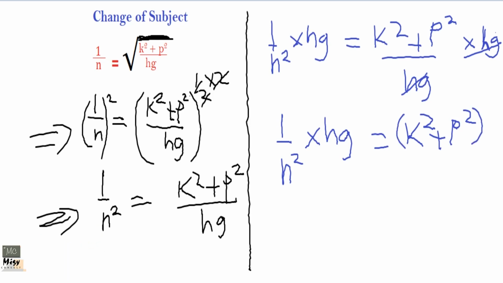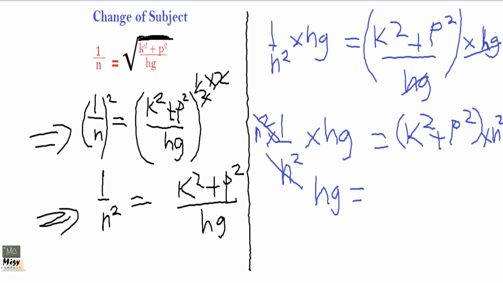This time around, this is now one thing on one side, just like we have this one here. Then we multiply everything here by n squared, and we multiply everything here by n squared. So n squared will cancel n squared. We have hg equals k squared plus p squared times n squared.